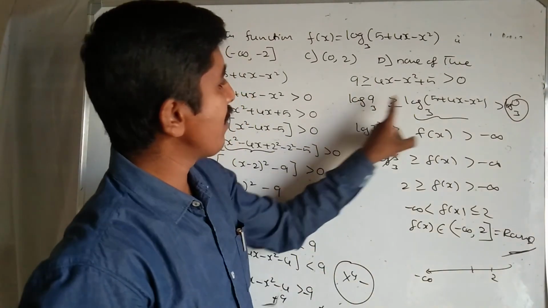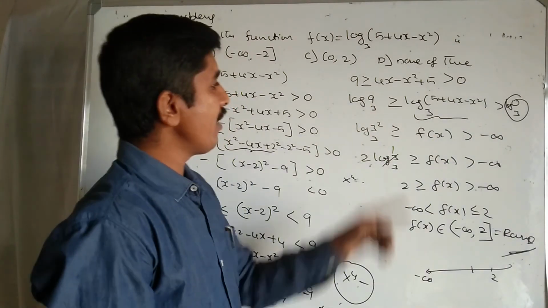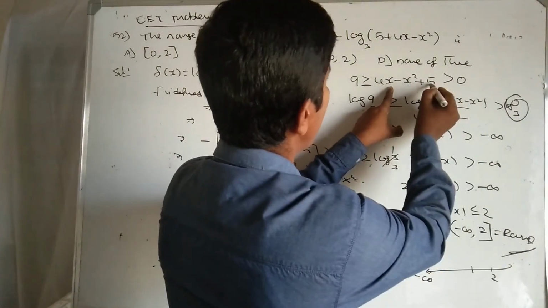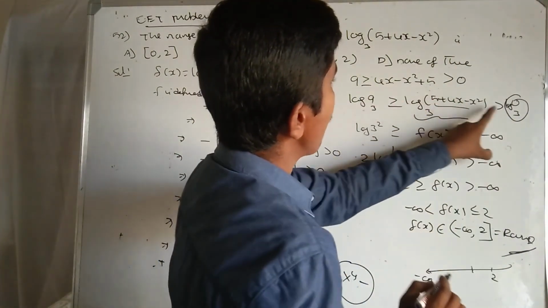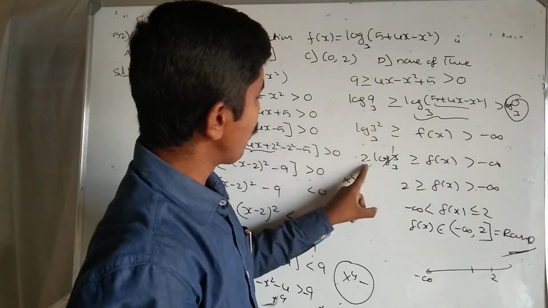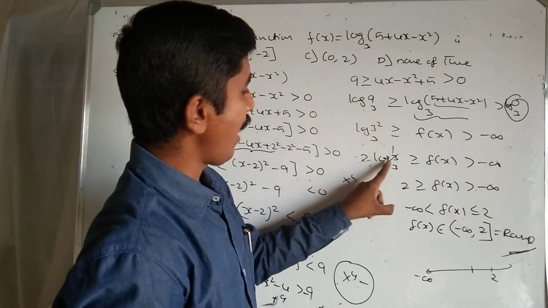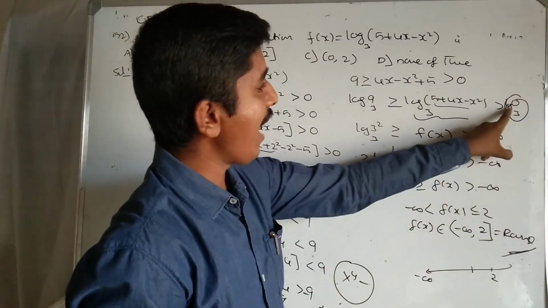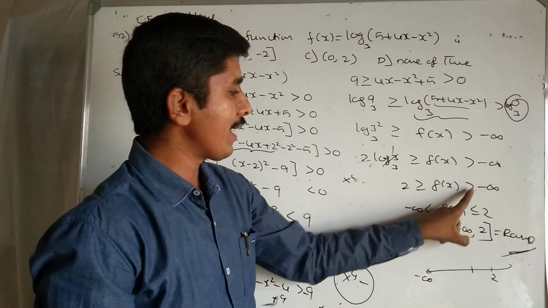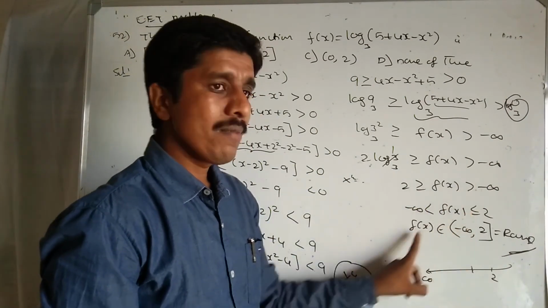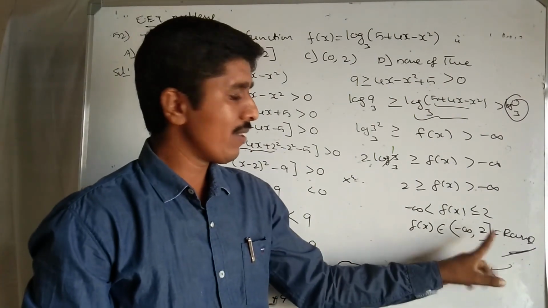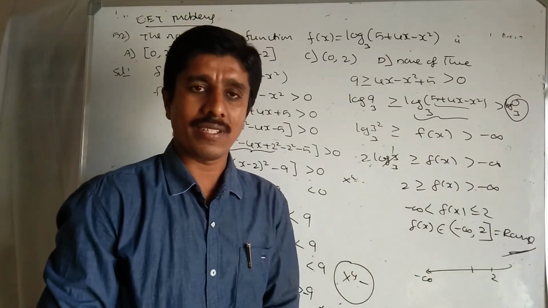Taking log base 3: log 9 base 3, log of the total function 5 plus 4x minus x square base 3, greater than log 0. Here 9 is 3 square, so 2 log 3 base 3, which means this value is 1. Log 0 is not defined, that is minus infinity, so f of x has value greater than minus infinity and less than or equal to 2. f of x belongs to the half closed, half open interval minus infinity comma 2. This is clearly the range of the function. Thank you very much.